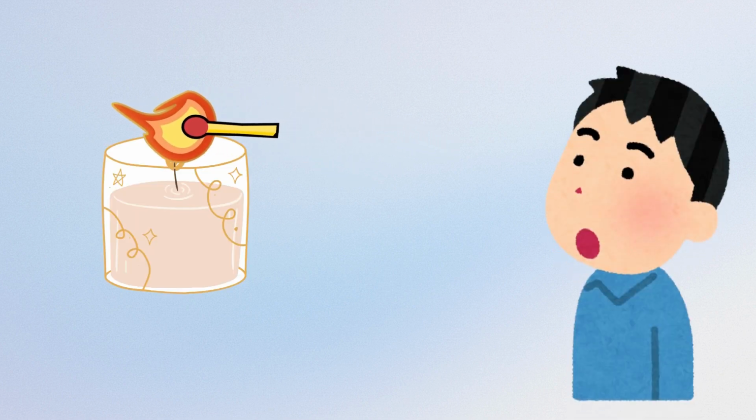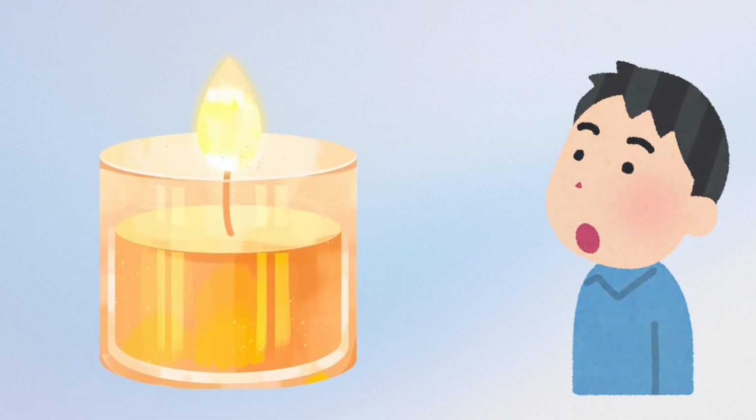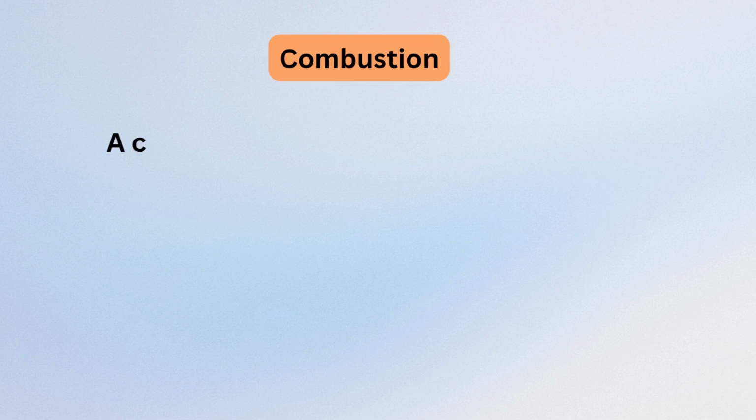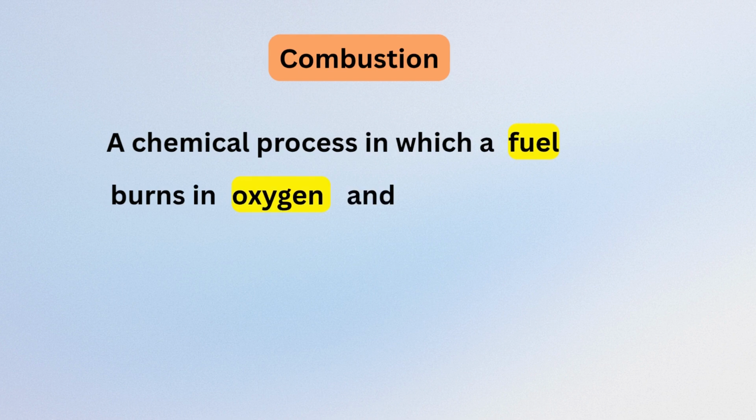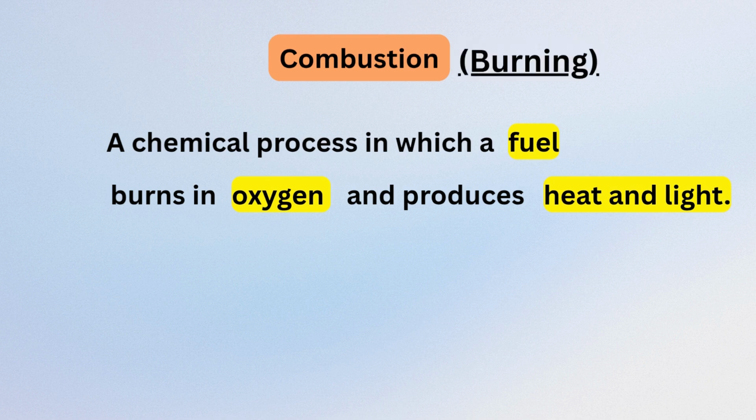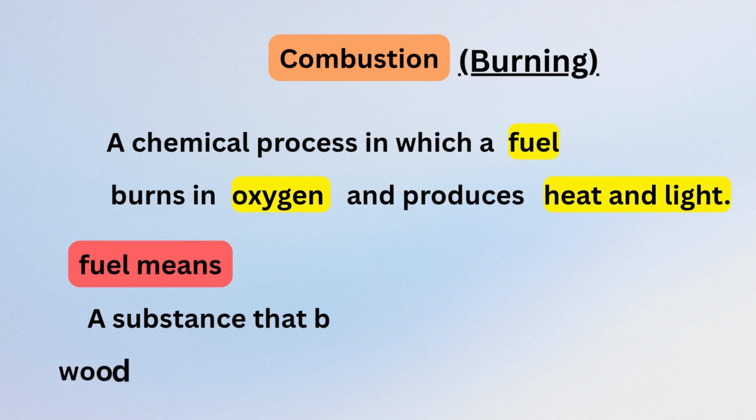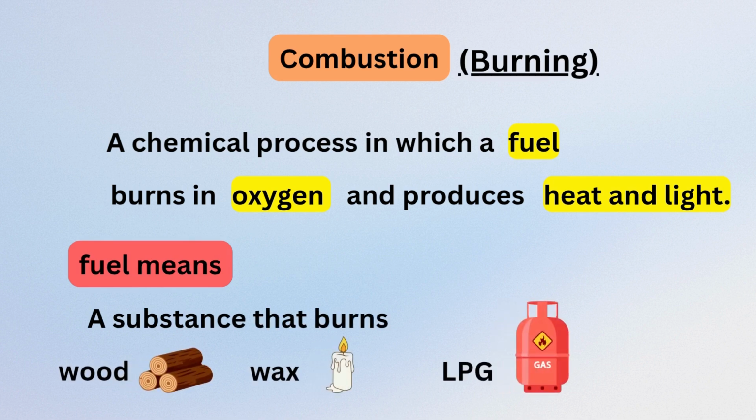Have you ever wondered why a candle starts burning as soon as it is lit? This process is called combustion. Combustion is a chemical process in which a fuel burns in oxygen and produces heat and light. This process is also known as burning. Here, fuel means a substance that burns, like wood, wax or LPG.